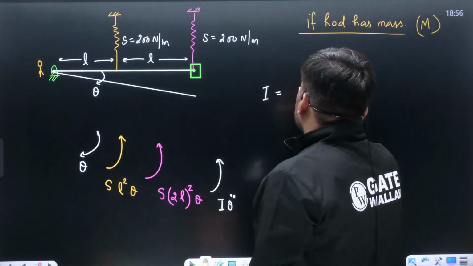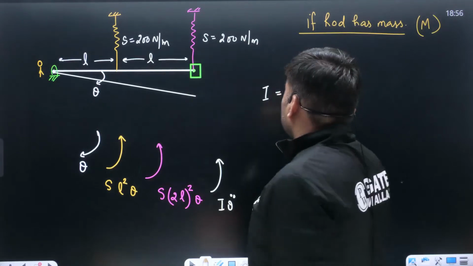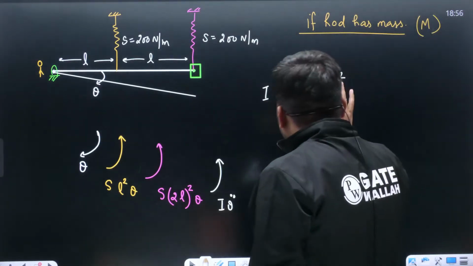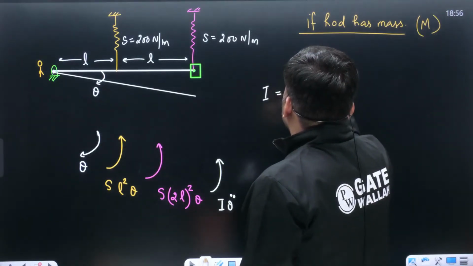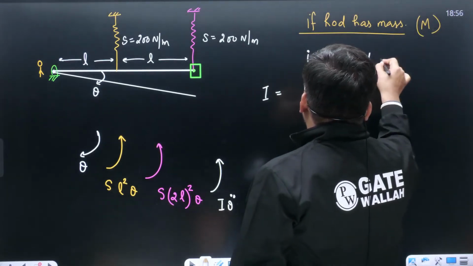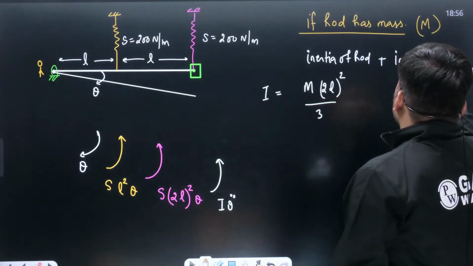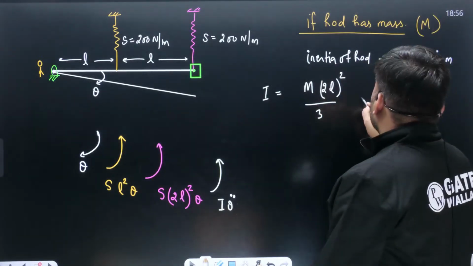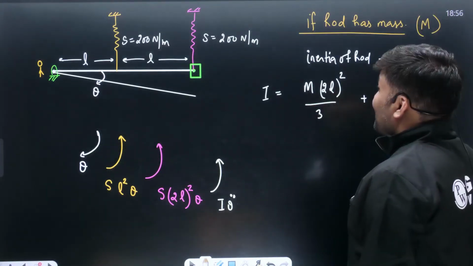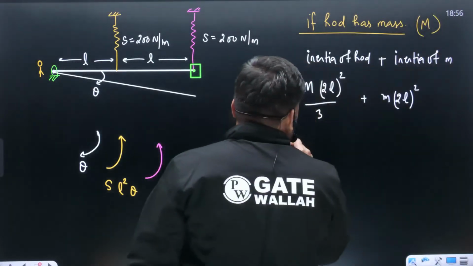So M L² by 3, capital M, length कितनी है, twice L. This is the inertia of rod plus inertia of small m, all these things you have to add. Plus कितना हो जाएगा, inertia of small m was small m, length twice L square.